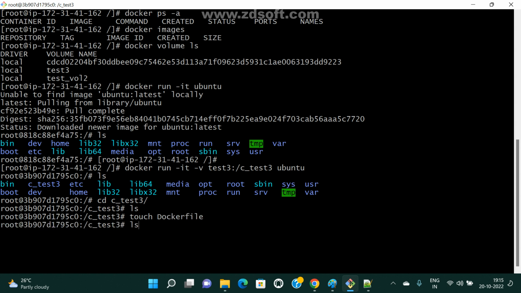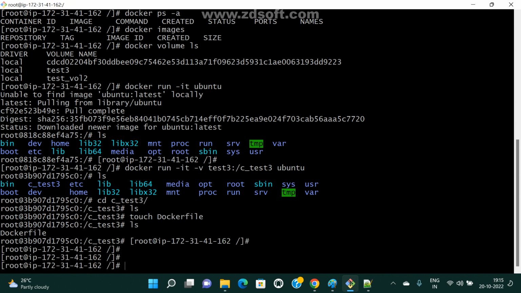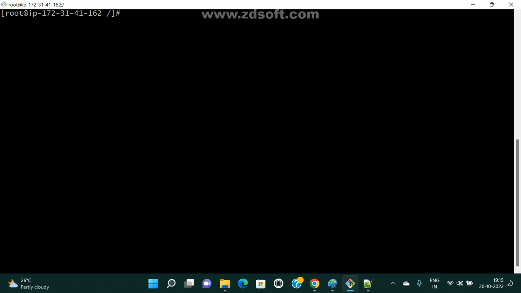That's it. Now if you see here, ls. This is your container volume path. Now I'm coming outside, Ctrl+P Q. Now I'm coming to host. Now check whether that file is available in my volume path or not. cd /var/lib/docker/volumes/test3.